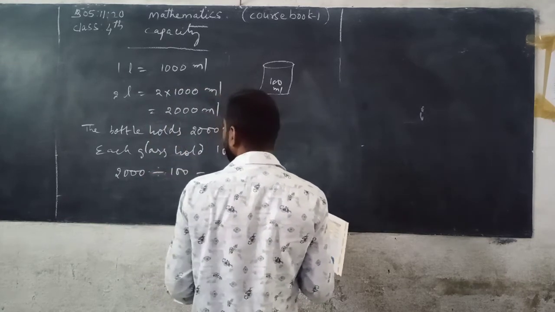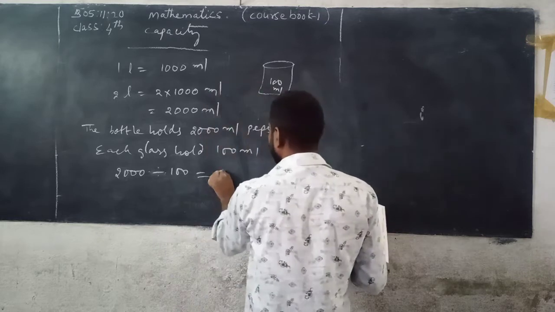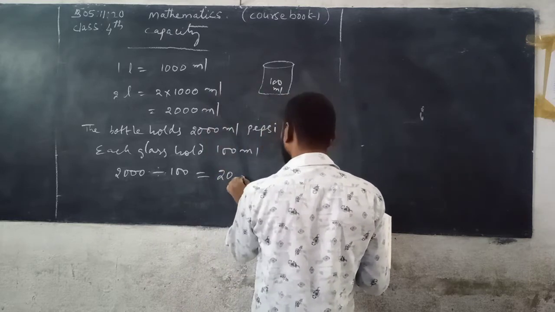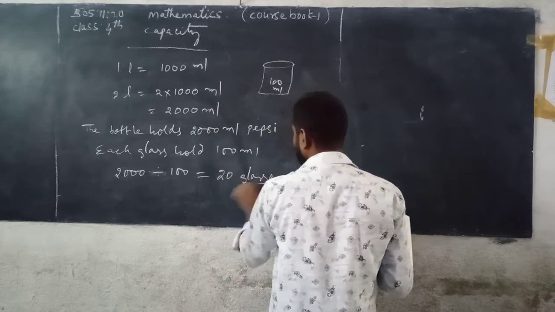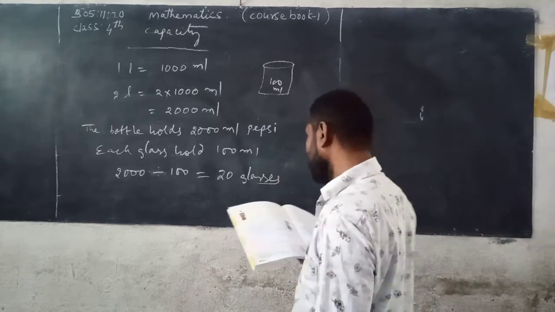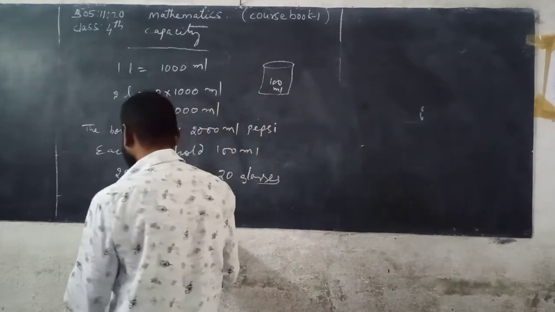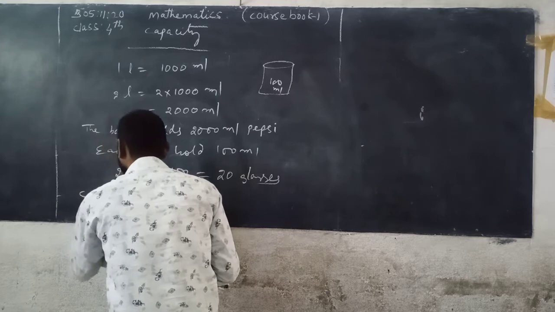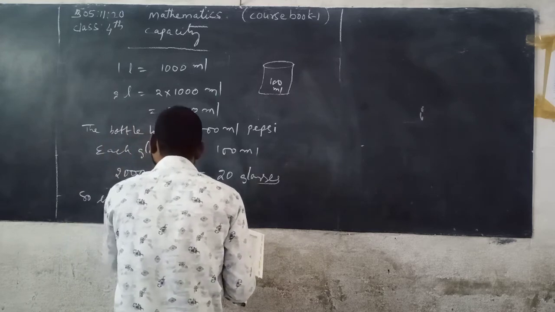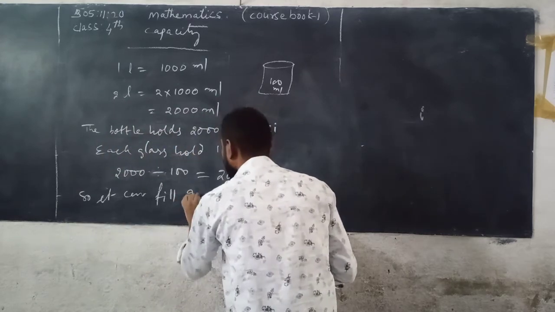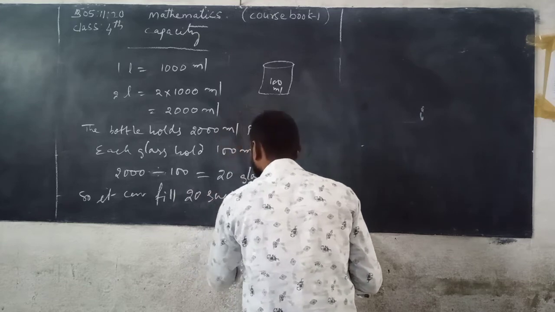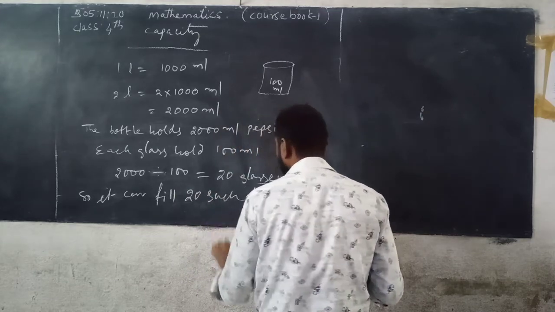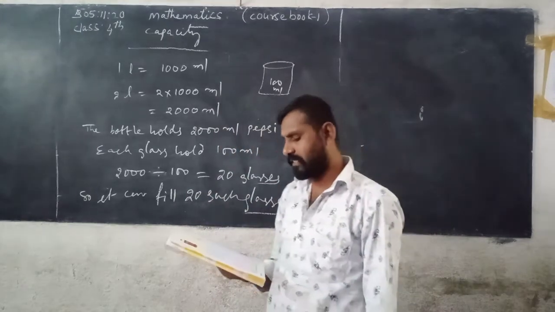So you can get 20 glasses. So it can fill 20 such glasses.